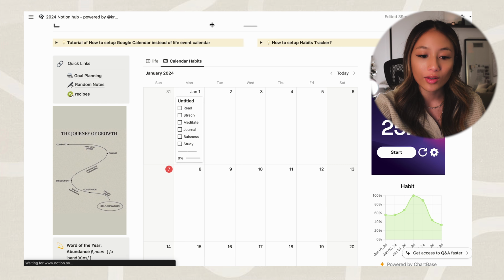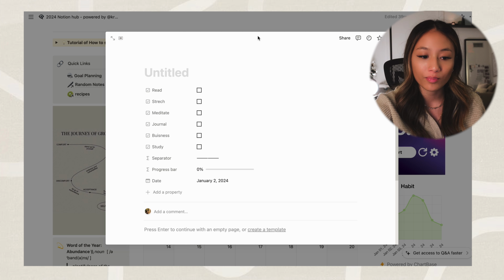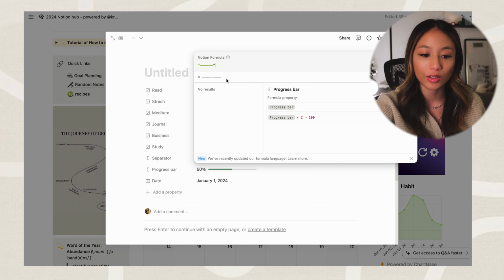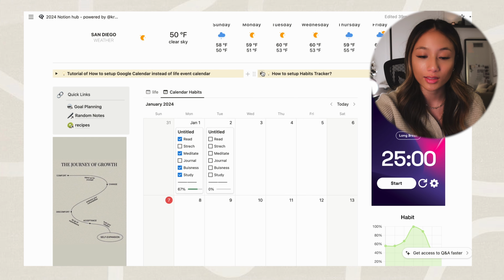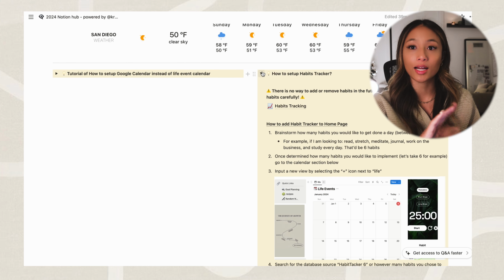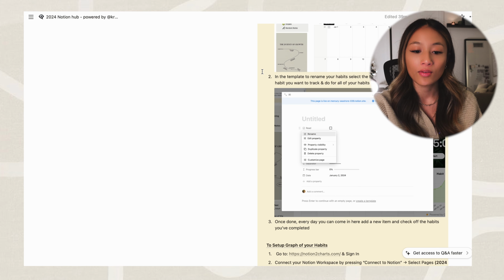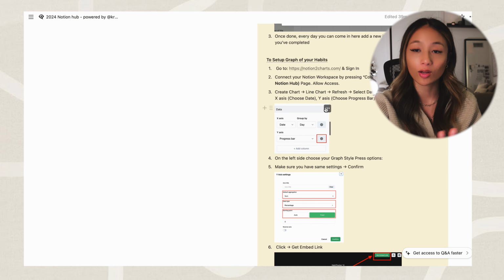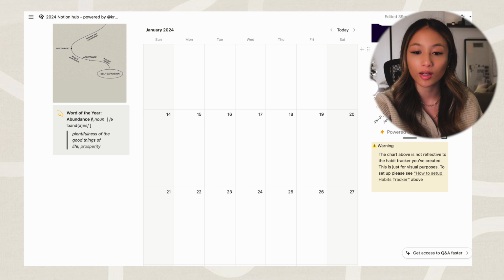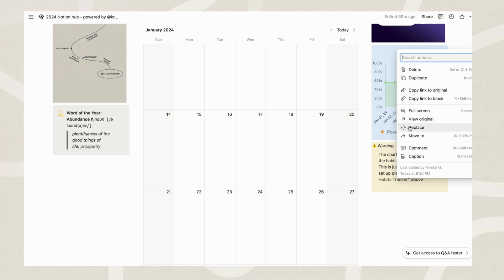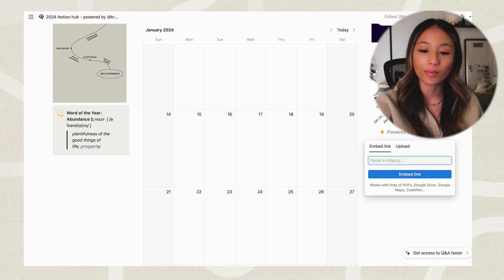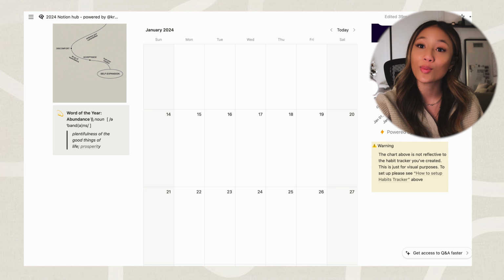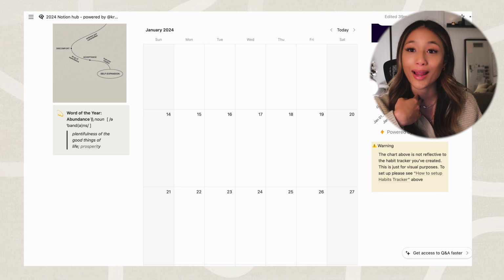So then every day you go in here, you just add a new item, it populates, and you just check off all the habits that you've completed for that day. And then once you have your chart set up, I recommend watching that guy's YouTube for a more in-depth video on how to set up the chart, and I also have steps here. But once you have that chart, make sure that you replace this embed link with that new embed link that you created, and then you'll see that your habit tracker is being updated. Otherwise, you'll be seeing my habit tracker.